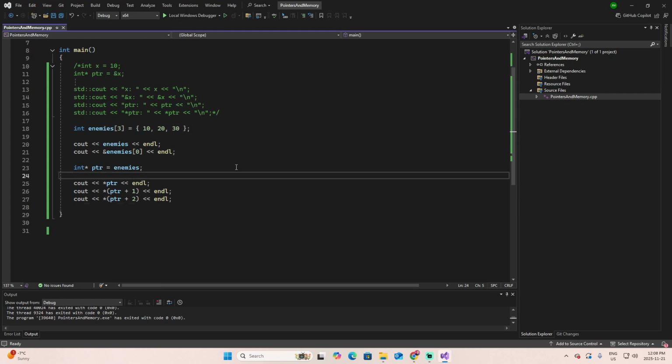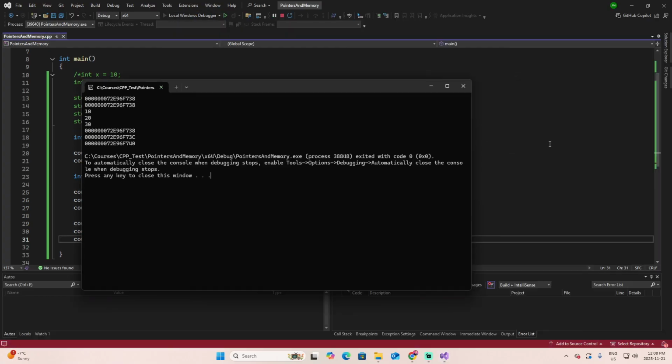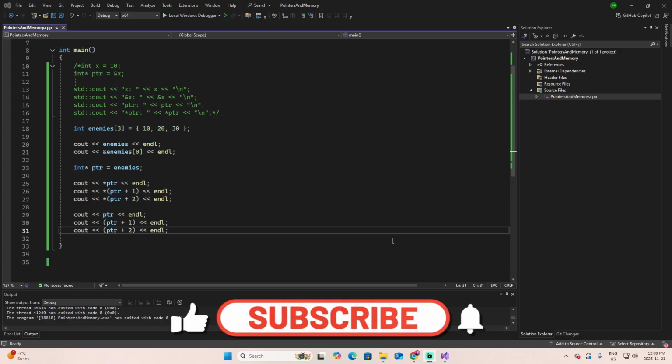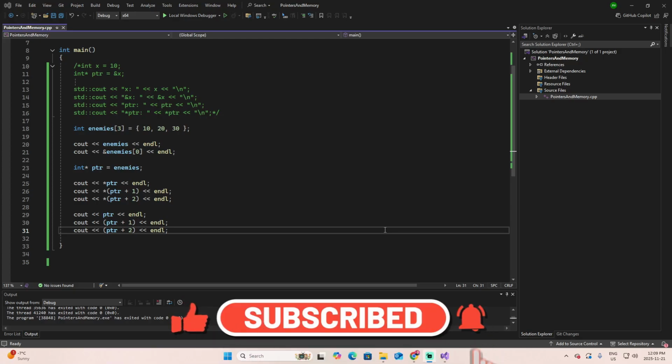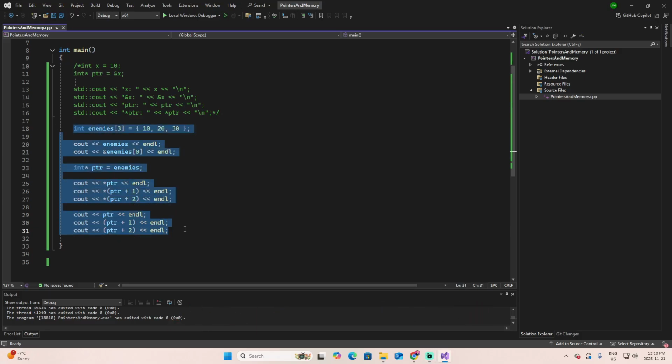Let's do something more interesting. Let's copy all this, paste it at the bottom, remove the dereference, and run. And here you have the position in memory of the values of the array. You can see that the address of 10 is this one, at the beginning. This is the address of the 20, and this is the address of the last one, the 30. We will not go too deep into pointer arithmetic today, but I want you to see that arrays and pointers are related.